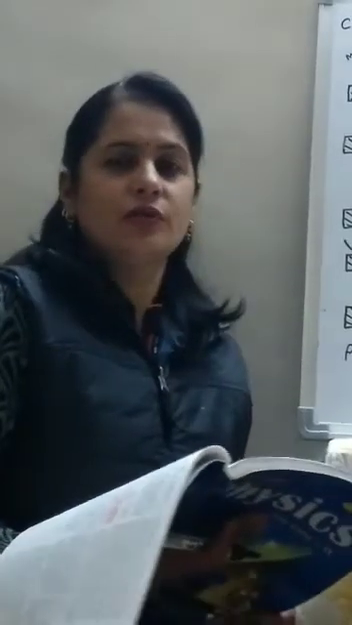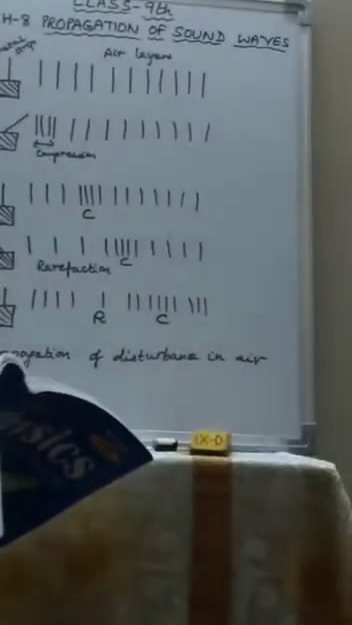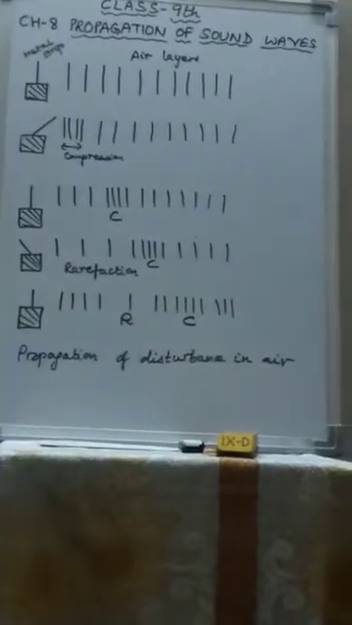Class 9 students, we were doing propagation of sound waves, in which I told you that when a source of sound vibrates, it creates a periodic disturbance in the medium near it, and the disturbance then travels in the medium in the form of waves. So this diagram will show you the propagation of sound in a medium.